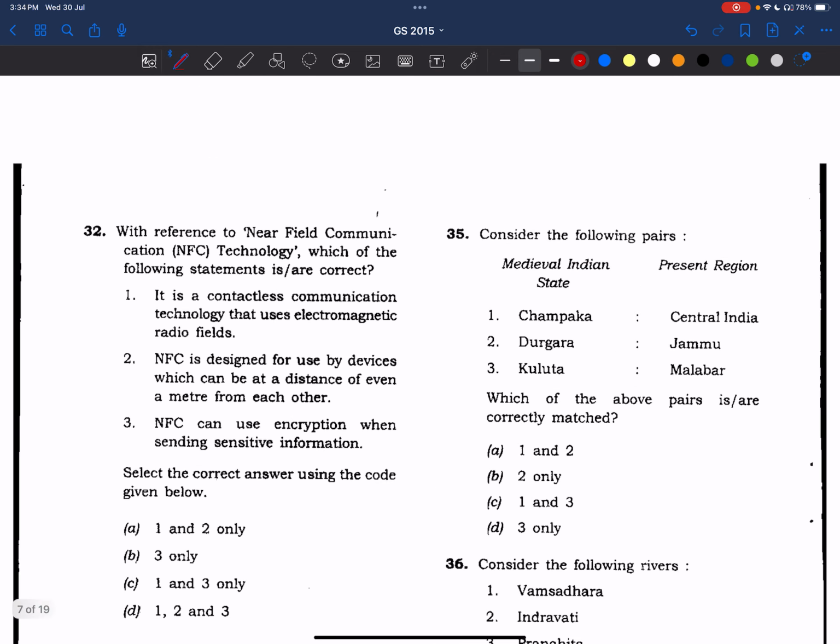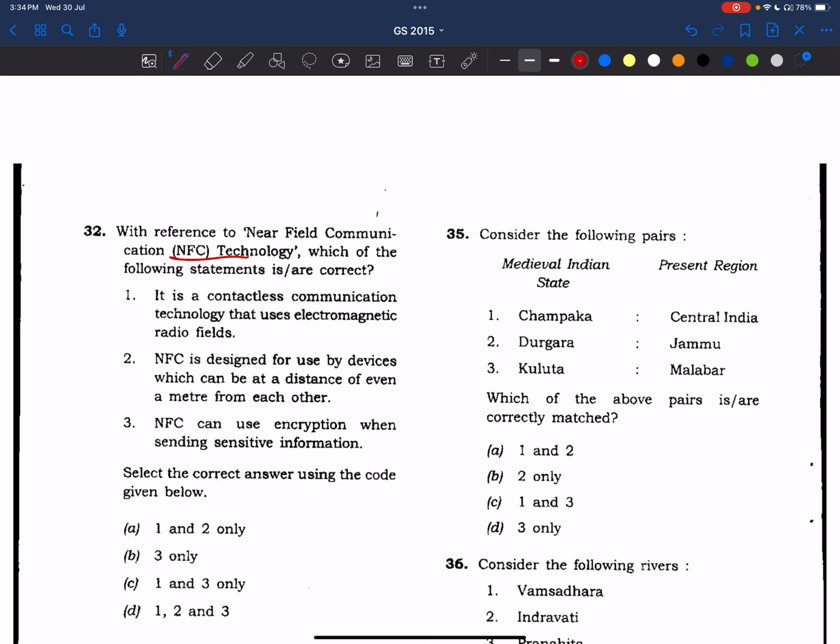Okay, now coming to the 32nd question. With reference to NFC technology, which of the following statements are correct? We are using this technology now for transactions, right? From our smartwatch, also from our phones. Cashless transactions, and now there is no need of removing cards. In metros also NFC is used, right?